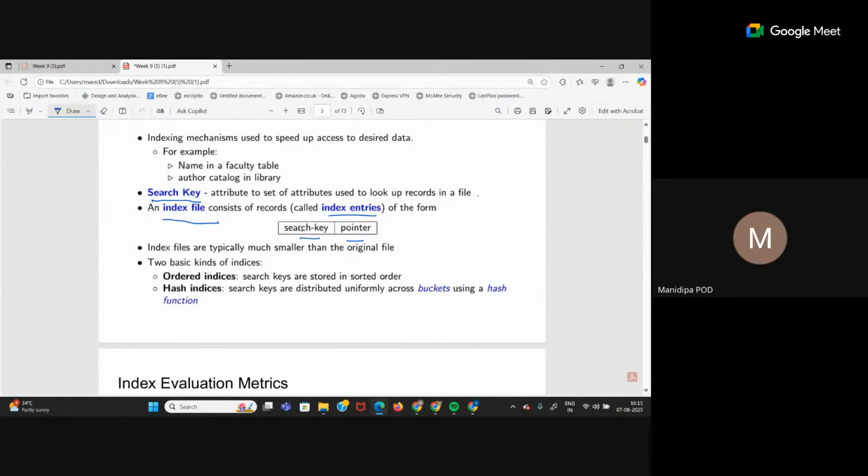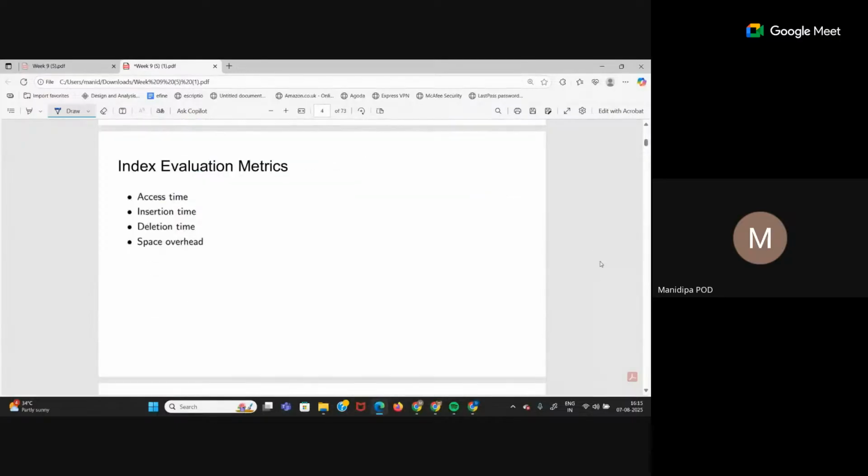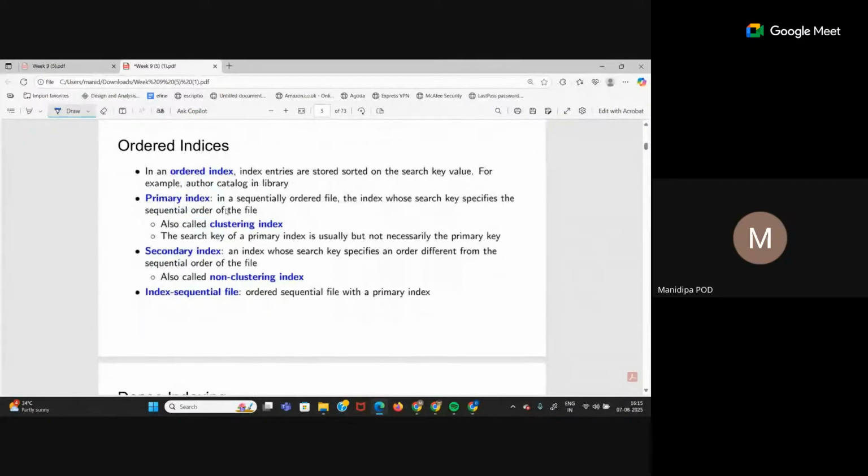Now there is something called hash index also. That is the second part, where the search keys are distributed uniformly across buckets using a hash function. Now this part you will understand when we discuss hashing, right? For now we are going to deal with ordered index. In ordered index, index entries are stored sorted on the search key value. For example, author catalog. If I have author name as my search key, then I can arrange it alphabetically, right?